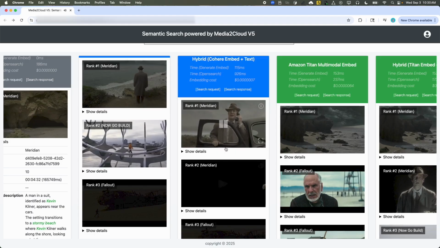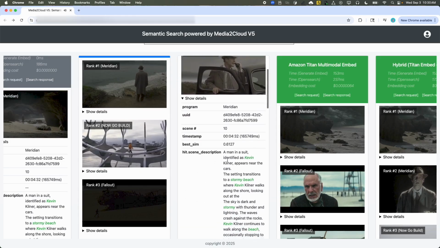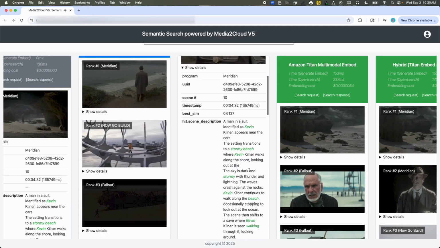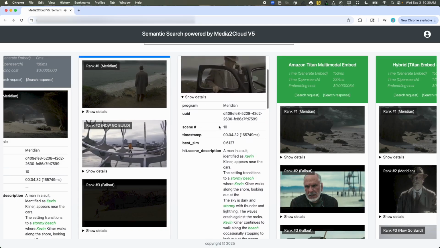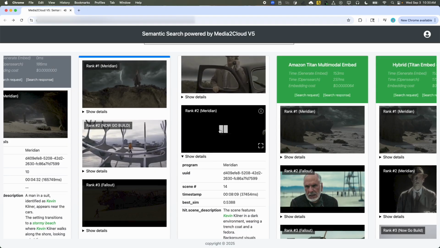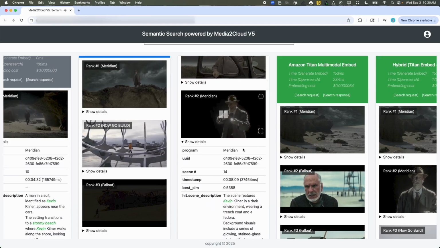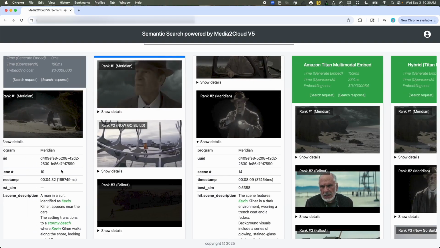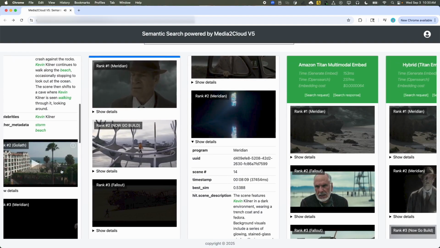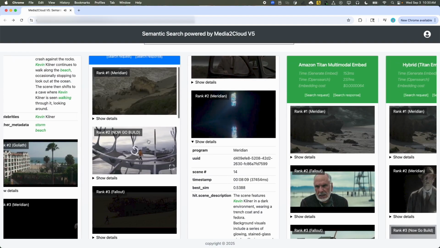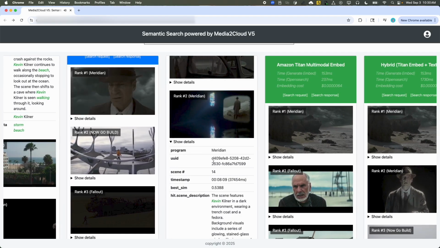Here we see that the first result's similar, and then if we go to the details of this highest ranked match, we see all the highlighted keyword hits on scene description. Then if we go down to the second result as well, we see that this is pretty good as well, as opposed to with fuzzy text only, where we got a search result from Goliath, or embed with Now Go Build.